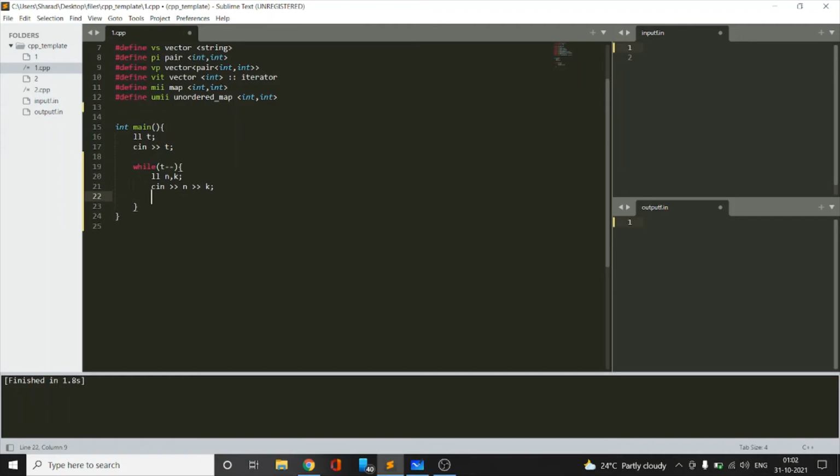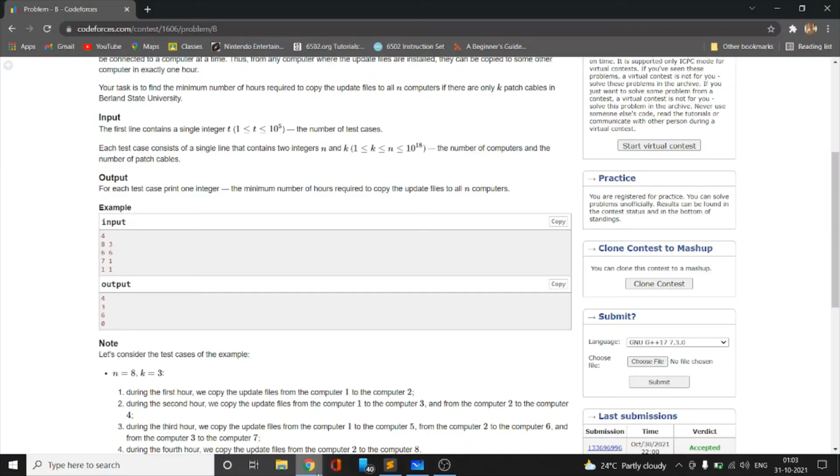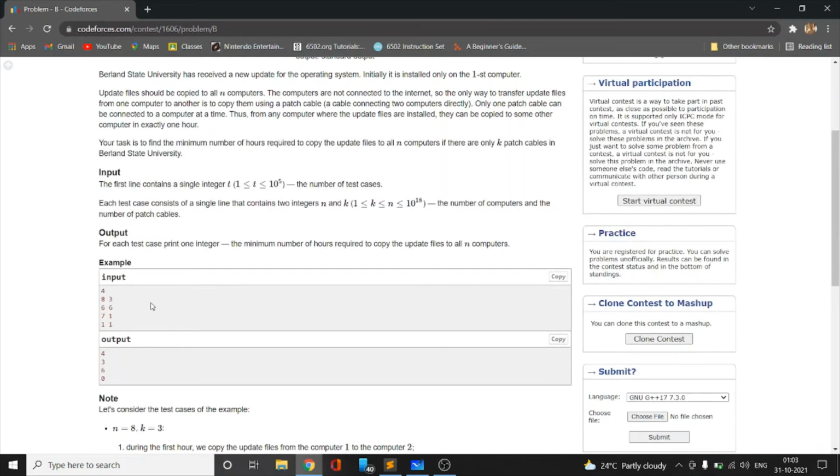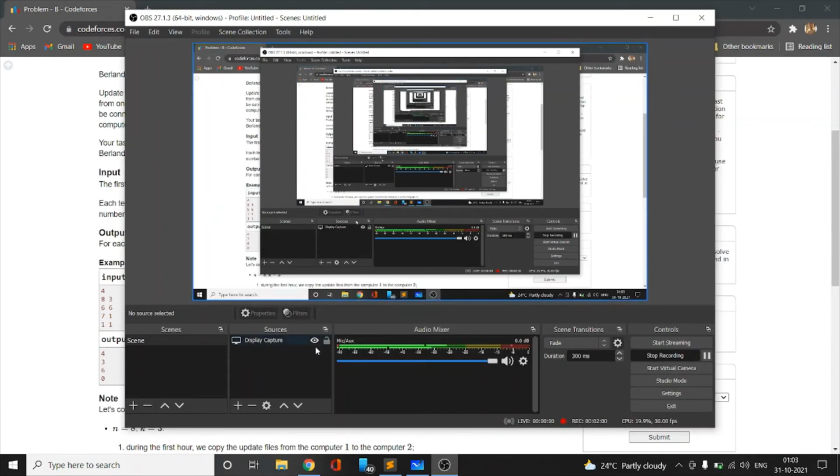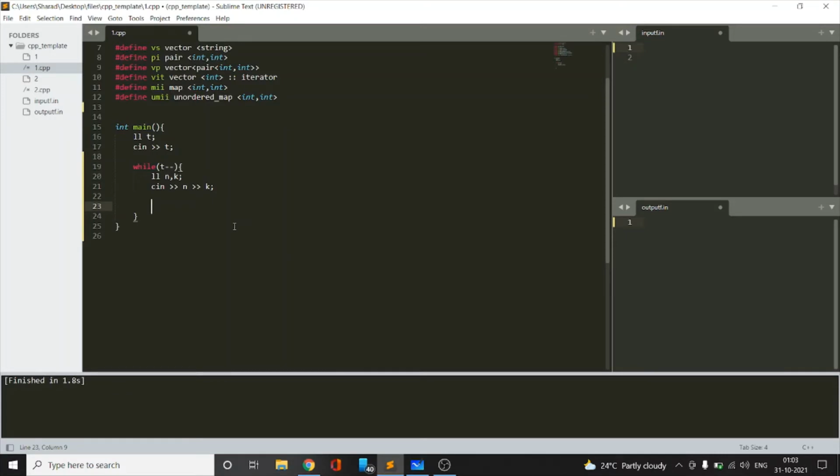Taking n and k as input. Now the crucial part of the coding is that we'll have two variables. One will be for the answer, that is the number of hours we are taking to transfer the files, and the other will be for the number of installed computers. So we can take two variables, answer and installed. Initially we have the file installed in one computer, so we will take installed as 1 and answer as 0, because 0 hours have elapsed till now.